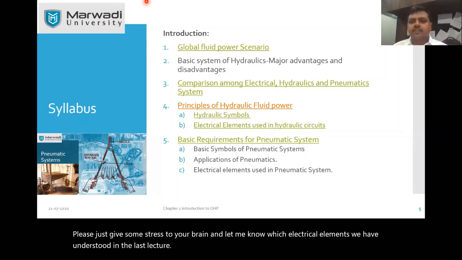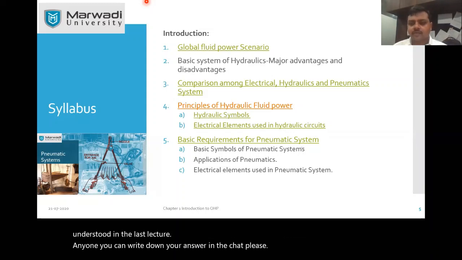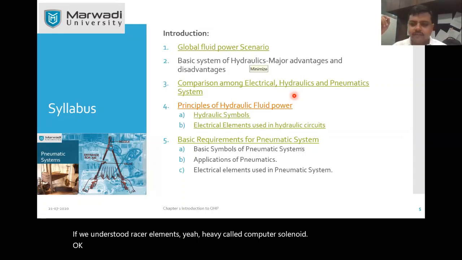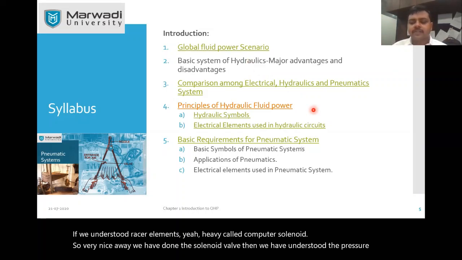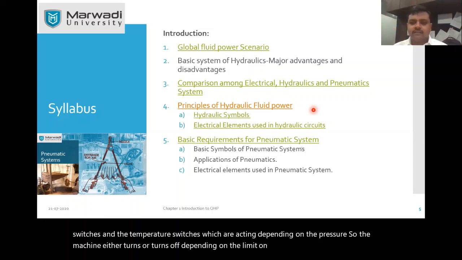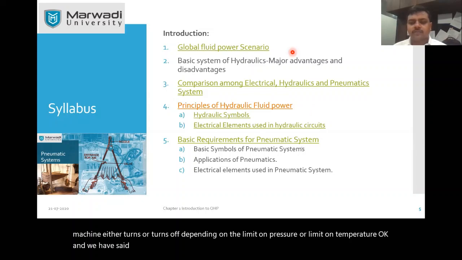Anyone? You can write down your answer in the chat, please. We have understood pressure elements. Yeah, have we completed the solenoid valve? Okay, very nice, Abhay. We have done the solenoid valve, then we have understood the pressure switches and the temperature switches, which act depending on the pressure. So the machine either turns on or turns off depending on the limit on pressure or limit on temperature. And we said that now we will understand something about the relay. Does anyone know what a relay actually is?